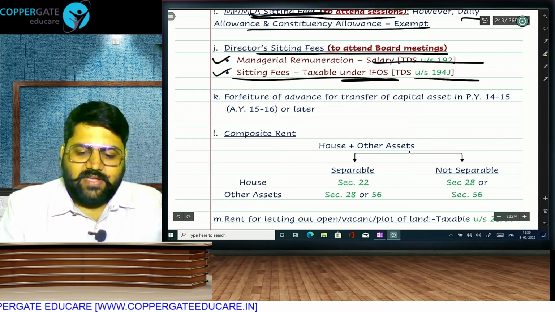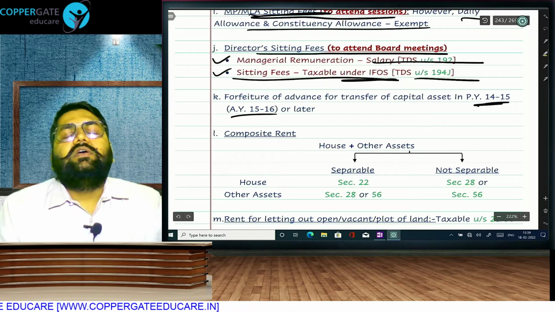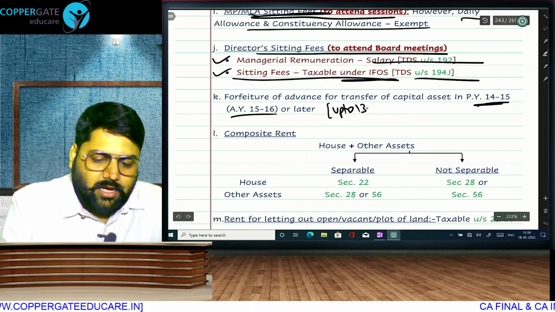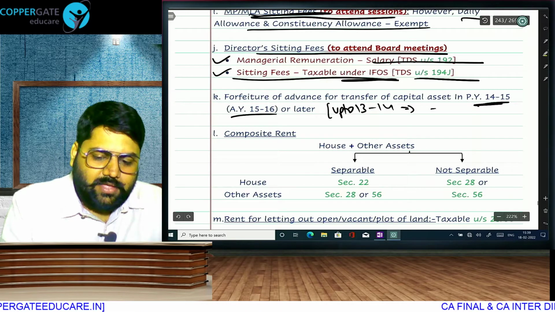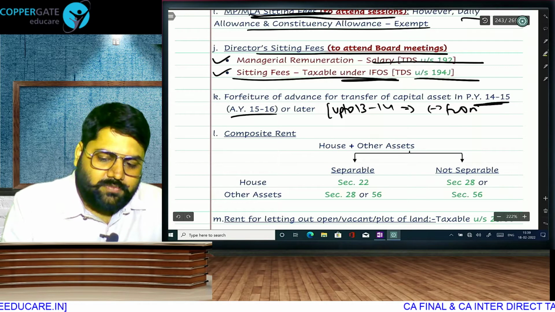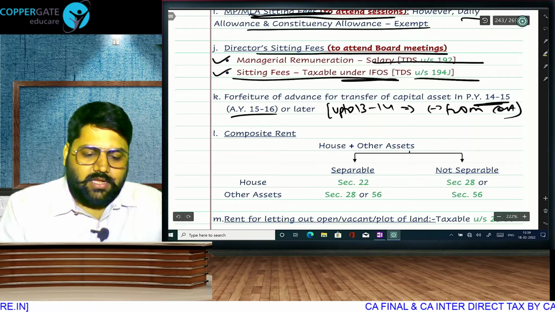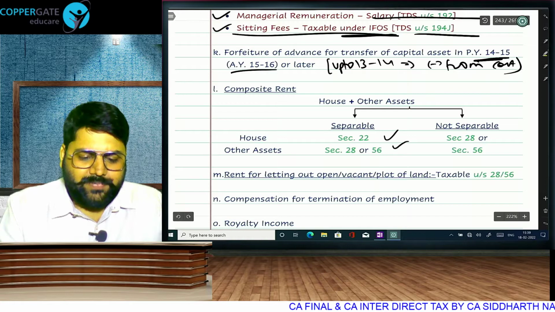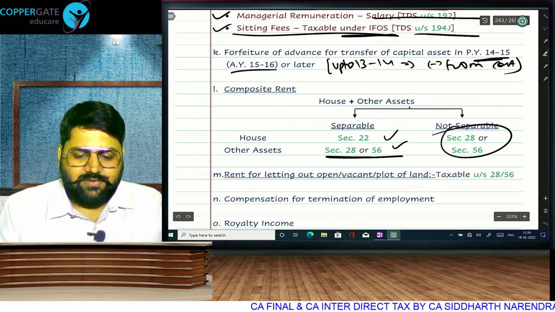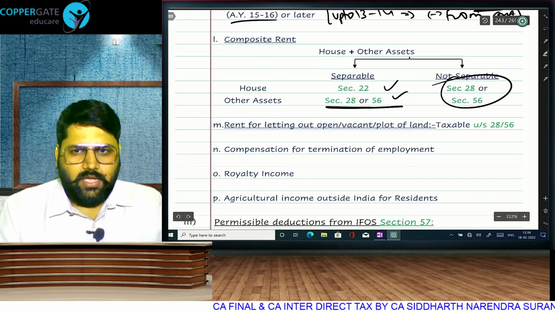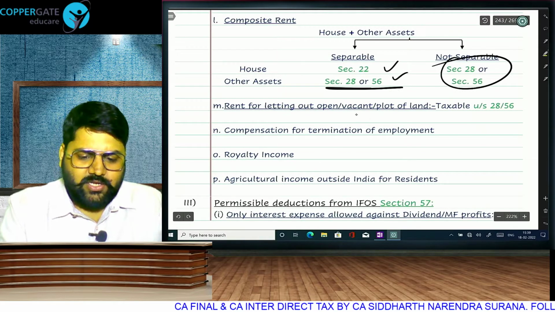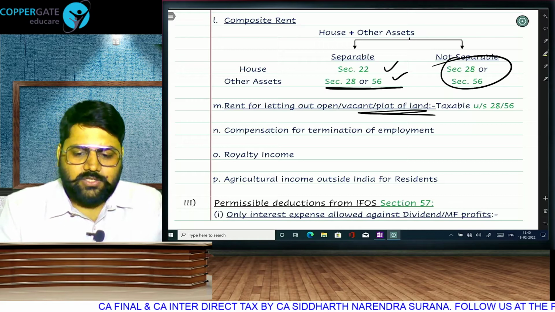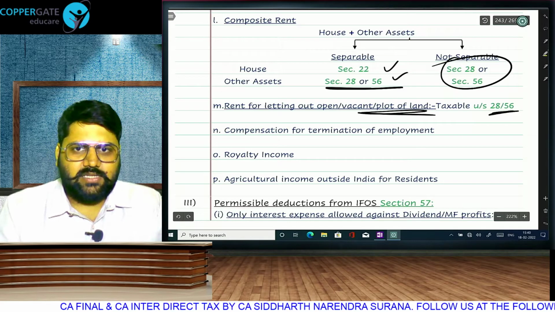Any forfeiture of advance money from 14-15 onwards will be taxable under IFOS. Don't forget, any forfeiture which was done up to 13-14 was not taxable, and therefore we had to deduct it from cost of acquisition. If there is composite rent, we have already studied this in house property. If you can separate it, then separate it like this. If you cannot separate it, then it will go: regular activity PGBP, irregular then house property. If there is any open plot of land, it cannot go in house property. House property requires building. So this can go: if business, then PGBP, otherwise IFOS.